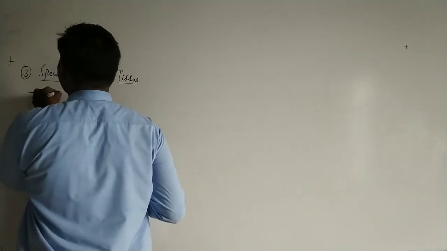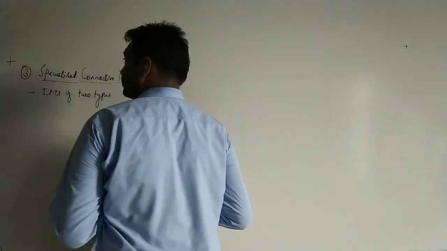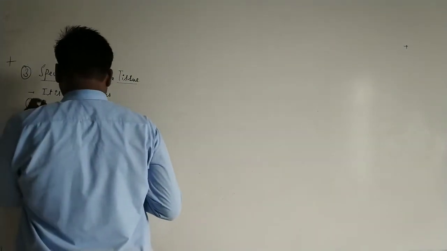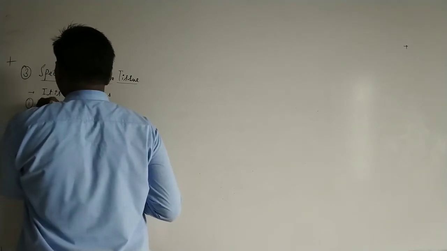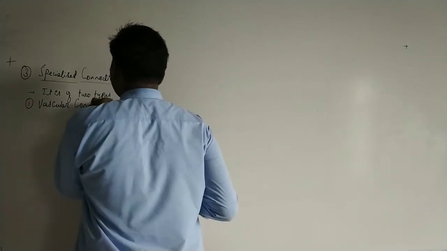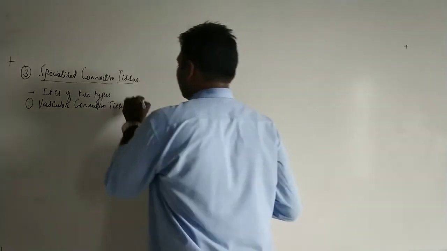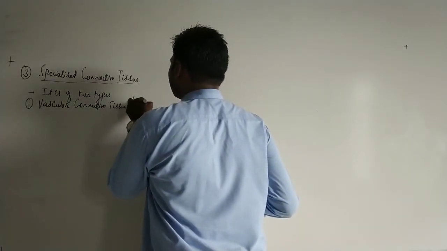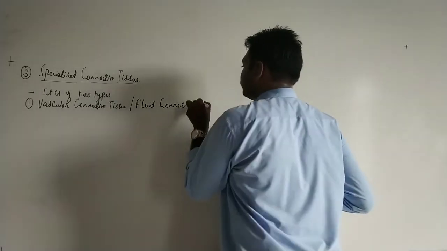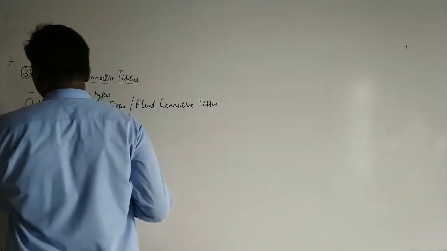It is of two types. Number one, the vascular connective tissue, or it can also be referred to as the blood vascular connective tissue, or fluid connective tissue.